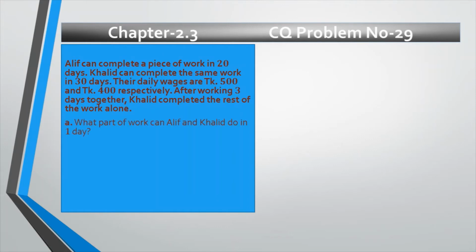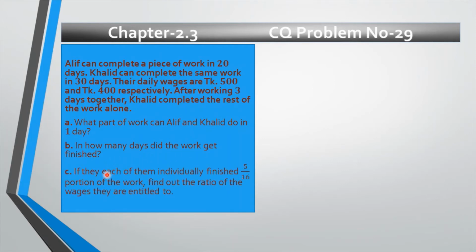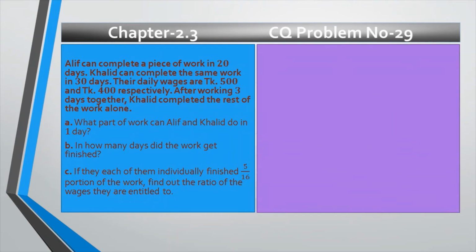Now the question is, what part of work can Alif and Khalid do in one day? Question number B, in how many days did the work get finished? If each of them individually finished 5 by 16 portion of the work, find out the ratio of the wages they are entitled to, my dear. So these are the 3 questions. Let us see the solution number A.